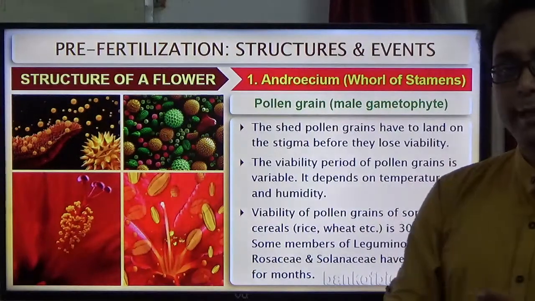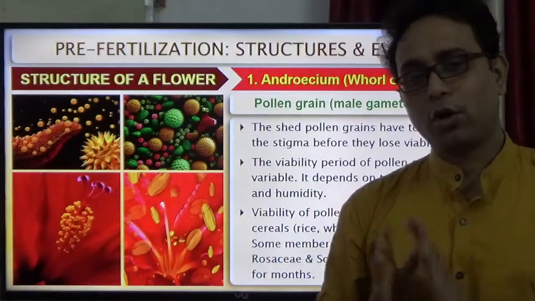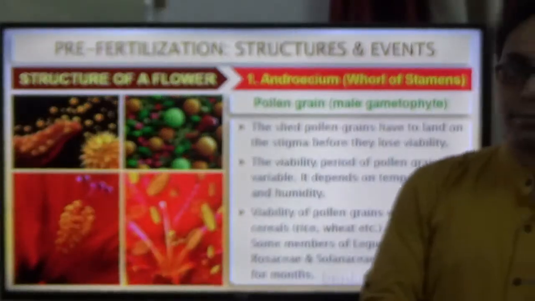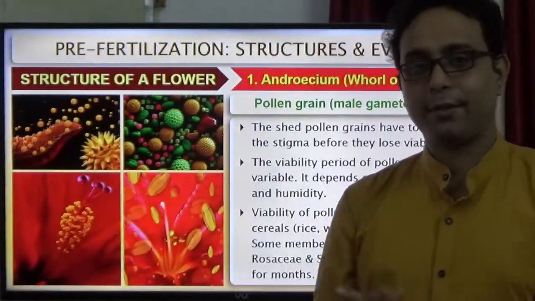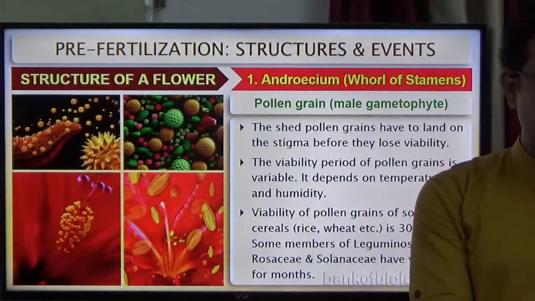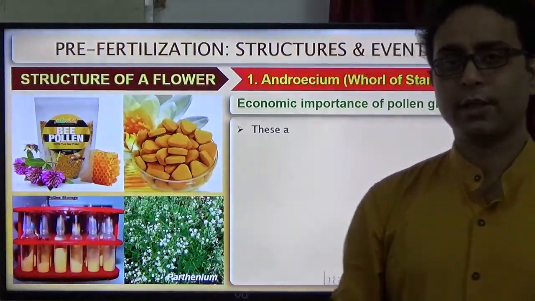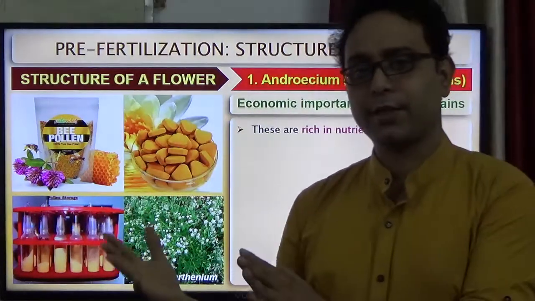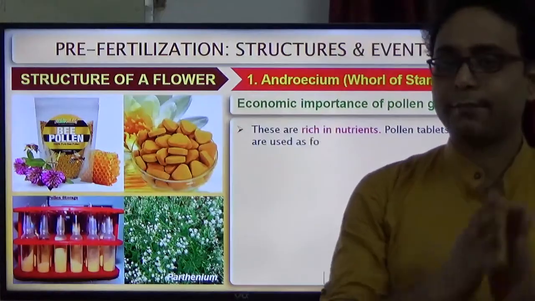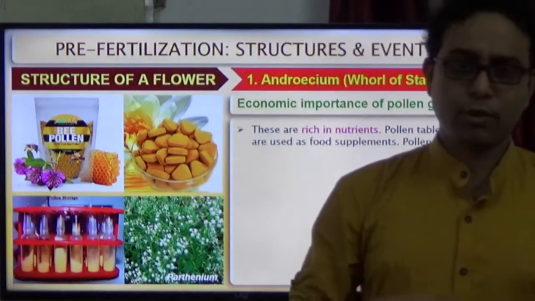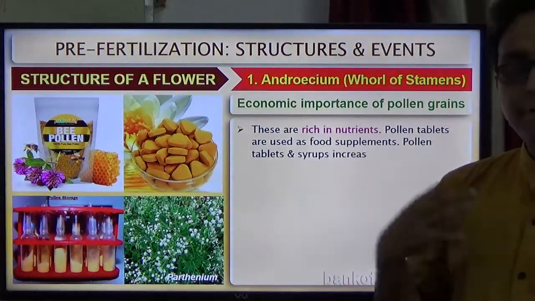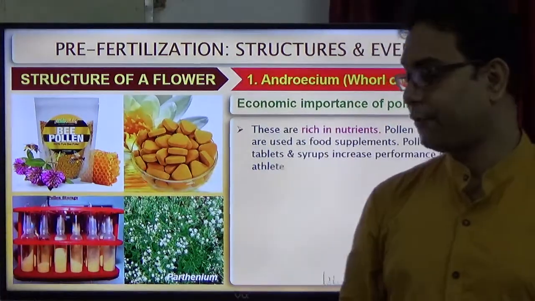So, the pollen grains and their viability. We already discussed the structure of the pollen grains and their viability. Now we discuss another point of the pollen grains, that means the importance of pollen grains. Pollen grains have beneficial and harmful significance in our society. So we discuss one by one. At first, the beneficial importance.